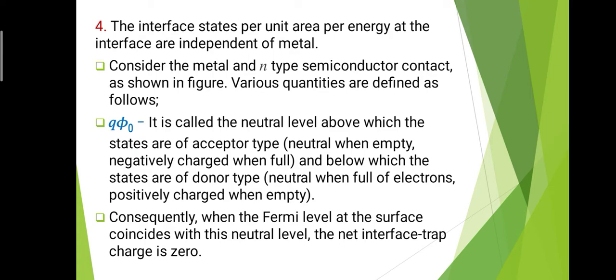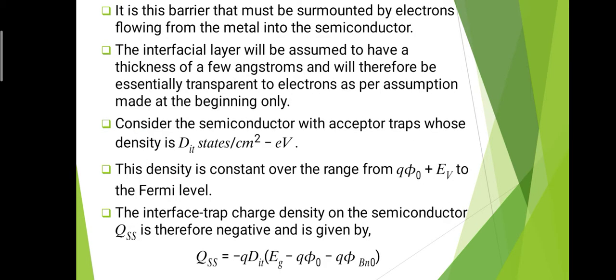It is this barrier that must be surmounted by electrons flowing from the metal into the semiconductor. That means the interfacial layer acts as a barrier for the electrons which flow from the metal into the semiconductor. The interfacial layer will be assumed to have a thickness of a few angstroms and will therefore be essentially transparent to the electrons, as per the assumption made at the beginning. We have already considered in the assumptions that the interfacial layer is transparent to the electrons.